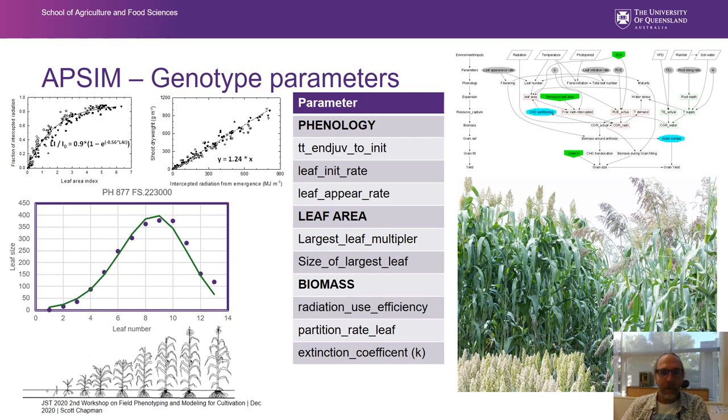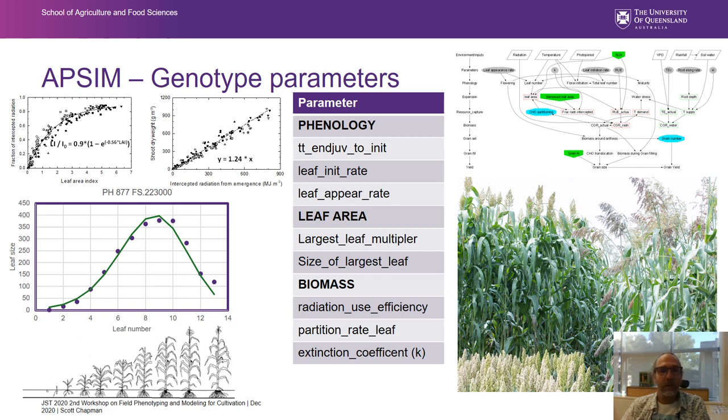estimate the leaf area, and we use measurements. In some cases, they've got to be physical measurements of the largest leaf, or the size of the largest leaf, so that we can rebuild this pattern of potential leaf size. And if we know the leaf appearance rate and the final leaf numbers, we can calculate the phenology. So that allows us to produce a dynamic through the season of the total leaf area. And if we know what that leaf area is, we can calculate the light extinction coefficient.